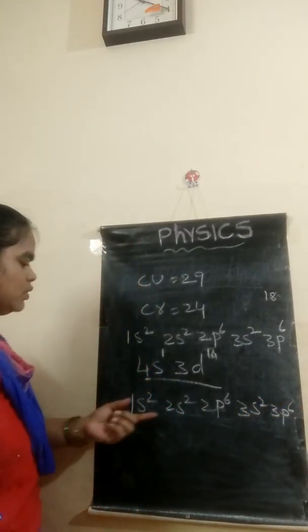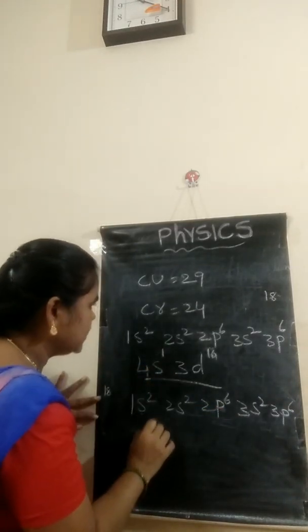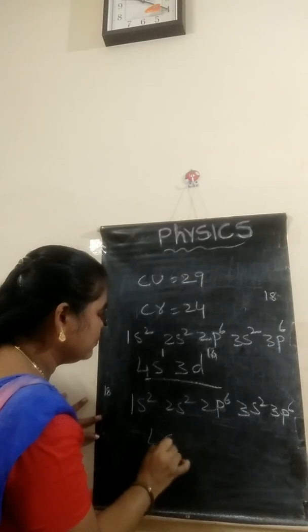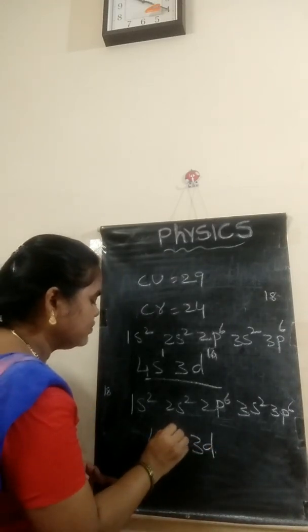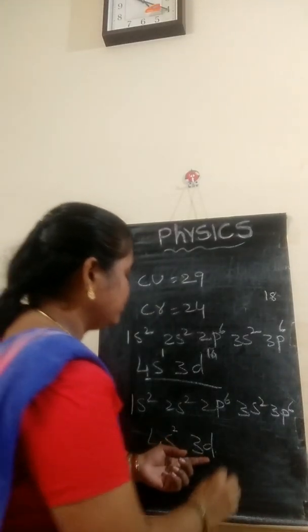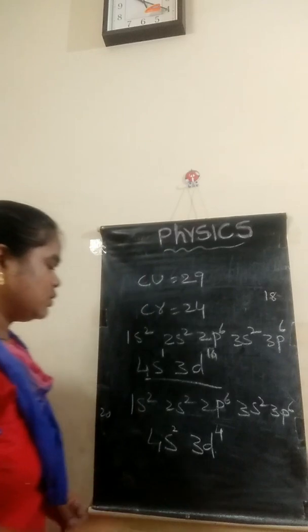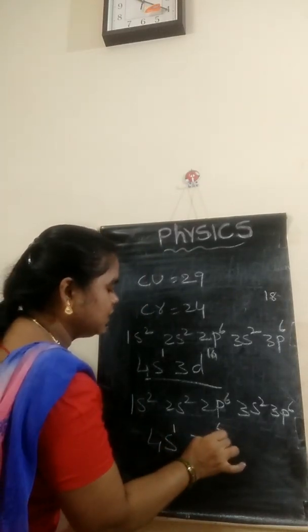In the same way, chromium: 1s2, 2s2, 2p6, 3s2, 3p6. So 10, 18. Here, 4s and 3d. In this we can fill 2 electrons, then totally 20, and 4 in 3d, no? But we write it like this: 4s1 and 3d5.